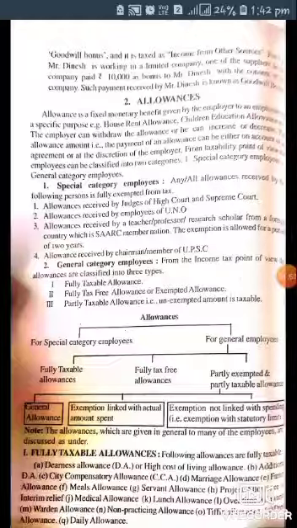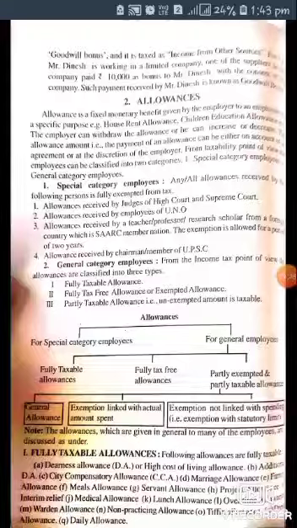For special category employees, all allowances received by the following persons are fully exempted from tax: allowances received by Judges of the High Court and Supreme Court, allowances received by employees of UNO, allowances received by a teacher, professor or research scholar from a foreign country which is a SAARC member nation, where the exemption is allowed for a period of 2 years, and allowances received by the chairman or member of UPSC.